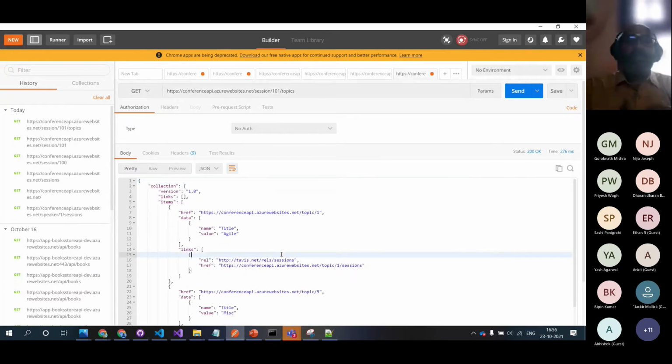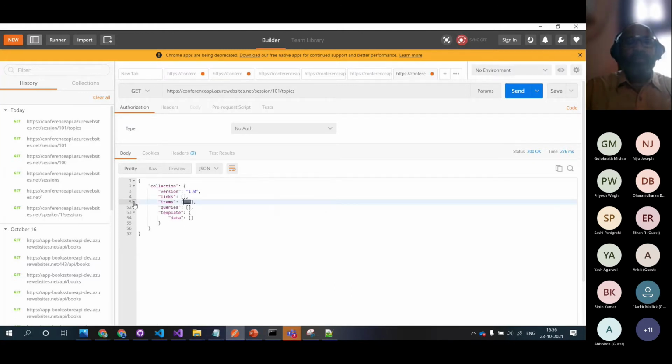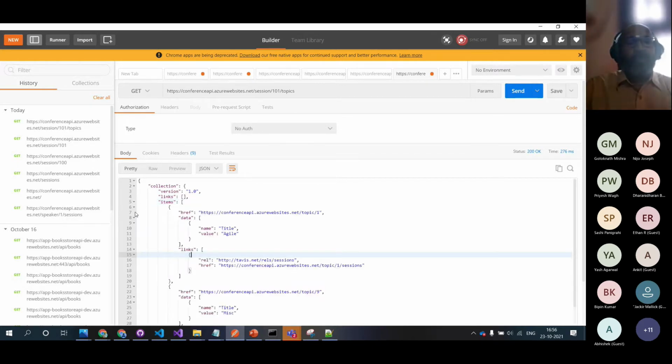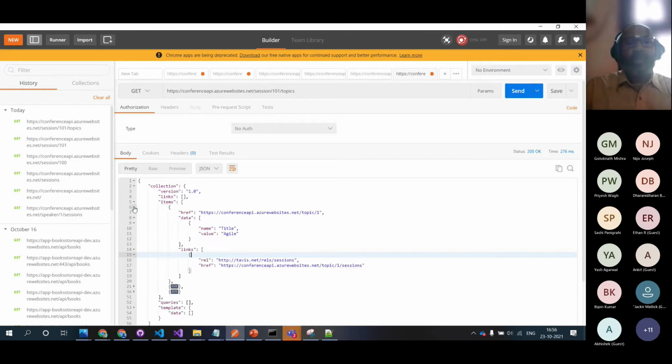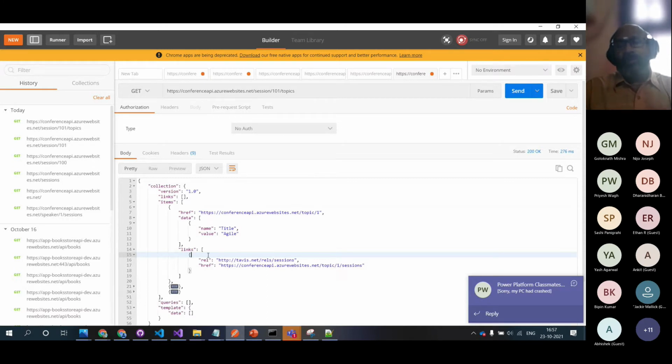We need to understand what the contract is which the API is exposing. If you see this, it is exposing an object, and inside that object there is a collection, and that collection is coming inside these items. The square brackets represent that it's an array or a collection of elements, and each object inside that collection is of this format. If you expand it, it gives you an href and the data object. Again, the data object itself is an array. So the title is agile, and related links. I can again go back to any of these links.